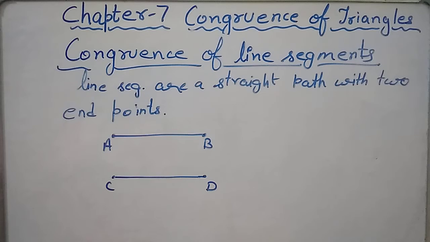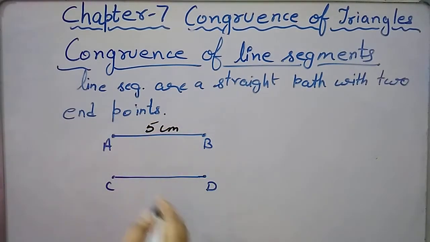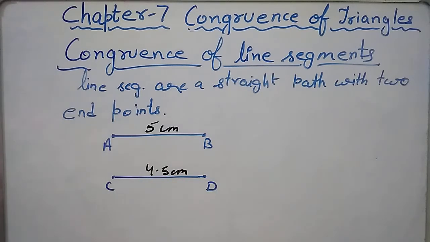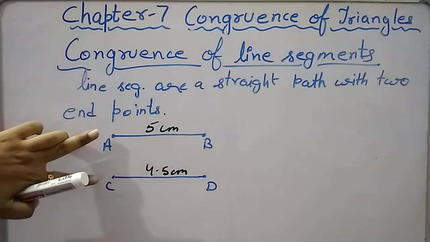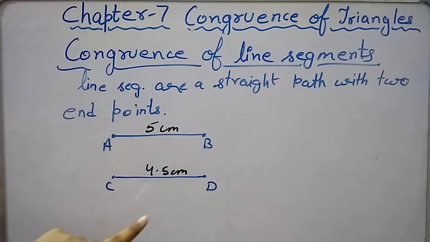If I tell you the length of AB is 5 centimeters and the length of CD is 4.5 centimeters, they may not look different in shape because there is a difference of only 0.5 centimeter. But when you trace the line segment with the help of tracing paper, you can find out that it is not overlapping the other one. So that means they are not congruent to each other.